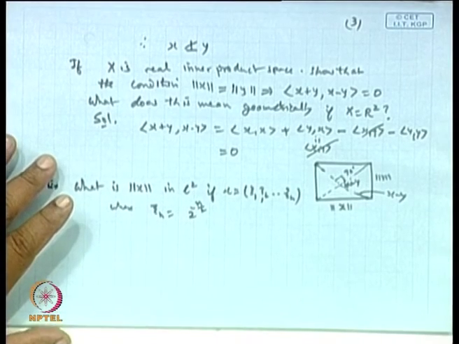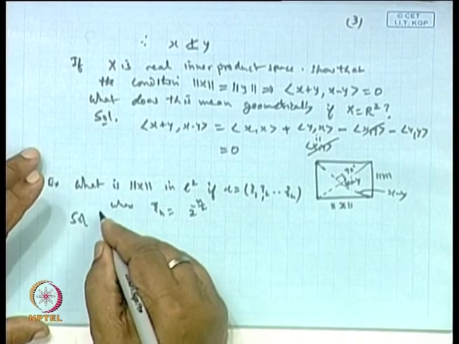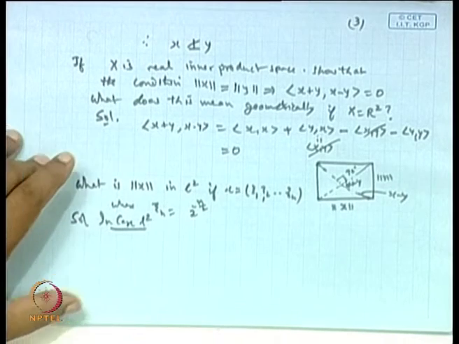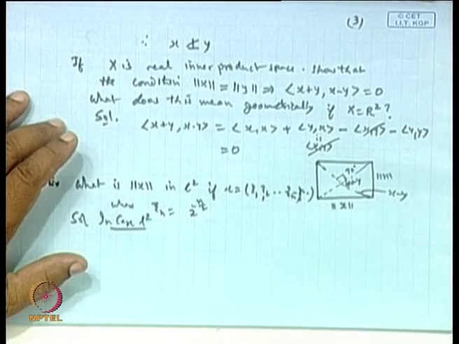You know the L2 norm? Yes, sir. In the case of L2, x is equal to x1, x2, up to xn, and it is finite, or up to infinity, infinite terms.